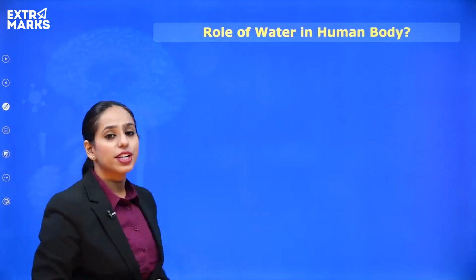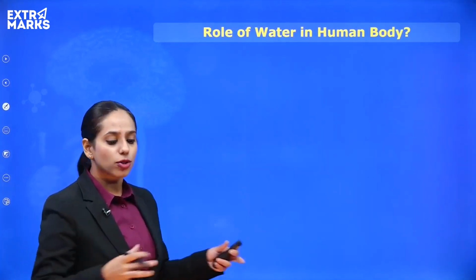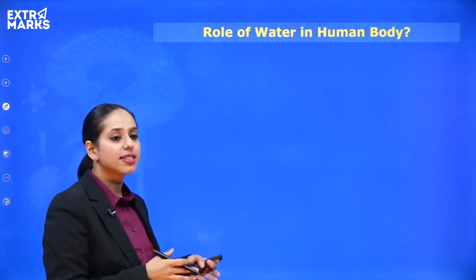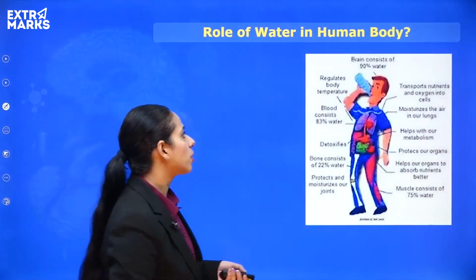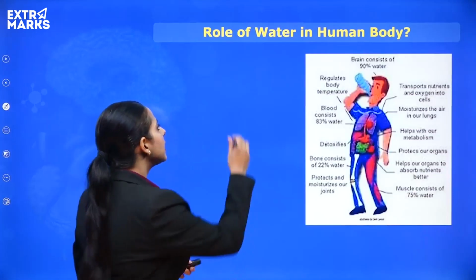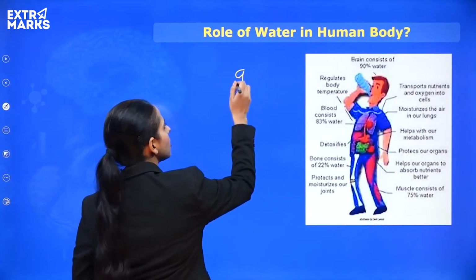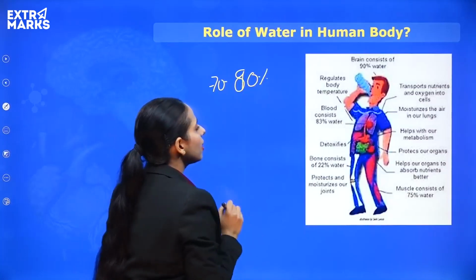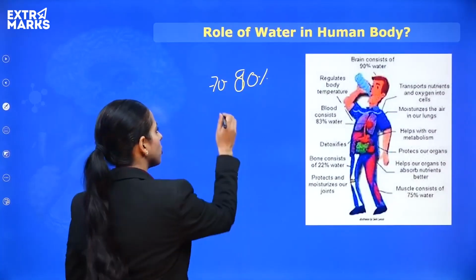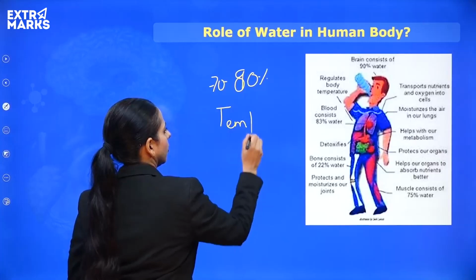So, the role of water in the human body. We know that so many activities, like plants and we, need water to keep ourselves hydrated. But what is water actually doing? Water is basically 70 to 80% of your body, okay? And it regulates your body temperature, right?